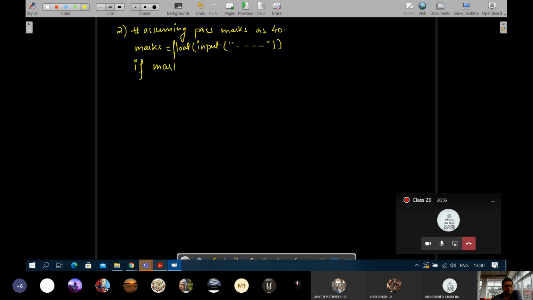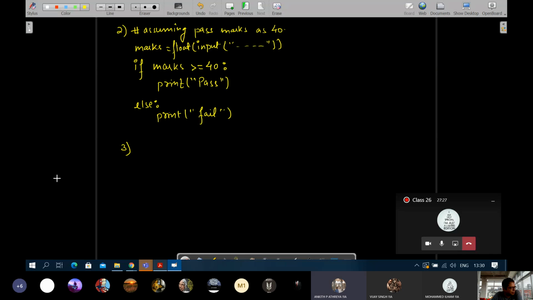If marks is greater than equal to 40, in the block of if, what we are going to write, if this happens to be true, then we are going to print Pass. Else, the only other possibility remaining is the student has failed. Very simple.